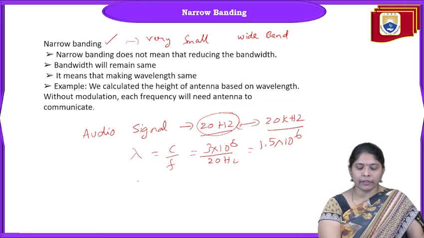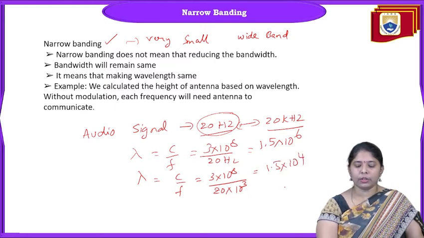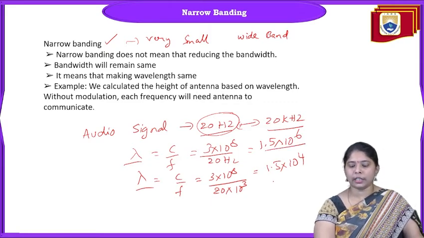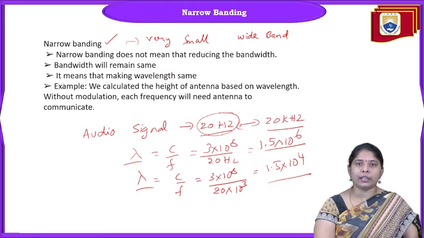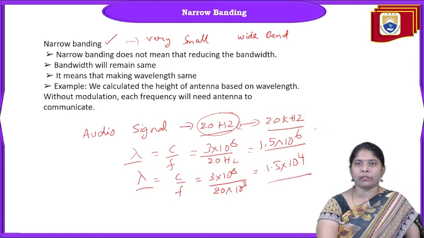Suppose F is 20 kilohertz, lambda equals C by F, 3 into 10 power 8 by 20 into 10 power 3, then it is 1.5 into 10 power 4. See the length of the antenna: here it is 10 power 6 and here it is 10 power 4. So this much variation of antenna length is required for transmitting from lower frequency to higher frequency.